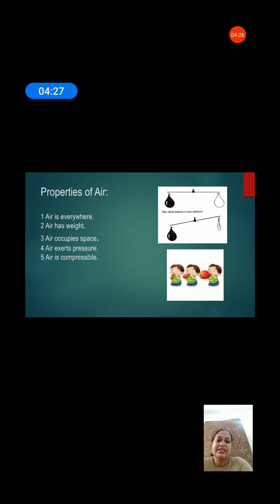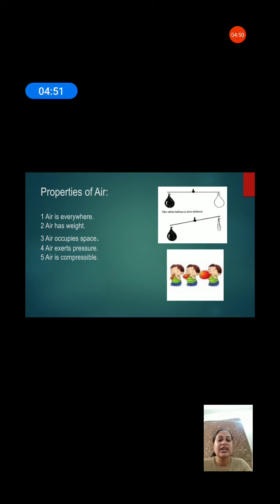Now, next is air is compressible. Compressible means सिकुड़ जाती है, दब जाती है. So, for that, you can do an activity at your home. Take an inflated balloon and press it from the outside with both hands. You will see the balloon visibly shrinking in size. This proves that air is compressible, that air can be compressed.